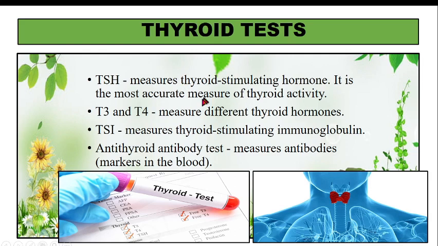Now for thyroid tests, we have different thyroid tests. First most is thyroid stimulating hormone. It measures the thyroid stimulating hormone, and this helps us to know whether the thyroid activity is maintained or not. If you are interested to know the hormone levels, we have T3 and T4. These are the thyroid hormones. We check for the levels. Apart from that, we have TSI, that is thyroid stimulating immunoglobulin. Okay. So thyroid stimulating immunoglobulin is checked.